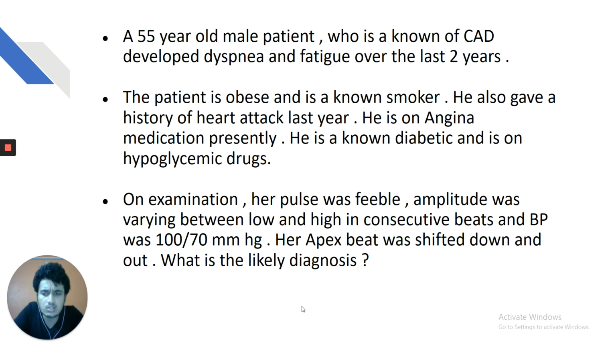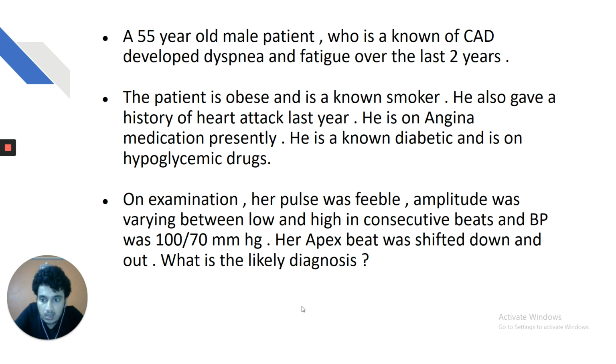Let us see another question, my dear friends. A 55-year-old male patient who is known to be a case of coronary artery disease developed dyspnea and fatigue over the last 2 years. The patient is obese and is a known smoker. He also gave a history of heart attack last year. He is on angina medication presently. He is a known diabetic and is on hypoglycemic drugs. On examination, his pulse was feeble, amplitude was varying between high and low in consecutive beats, and BP was 100 by 70 mm of mercury. His apex beat was shifted down and out. What is the likely diagnosis?